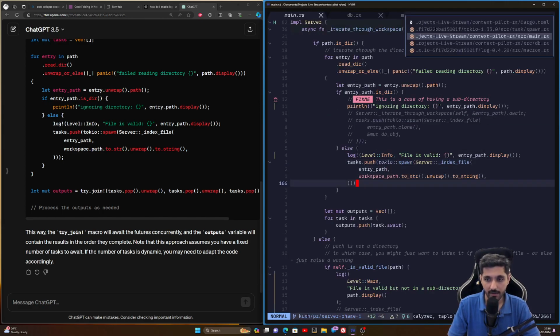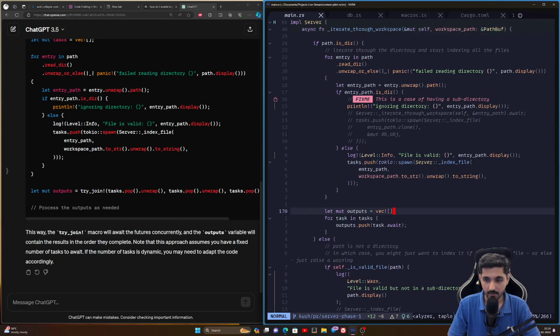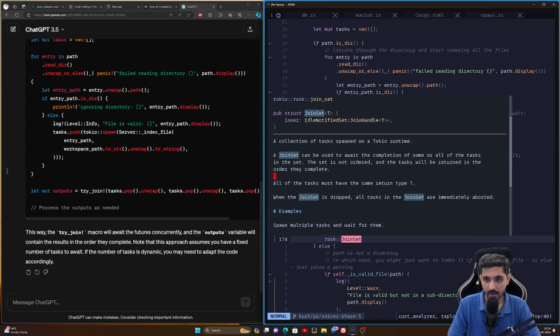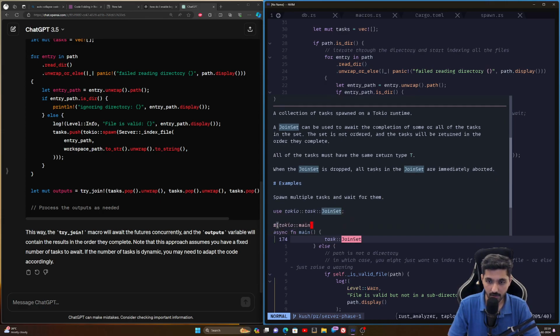Okay, so maybe I just have to call it and see what it does. Right, so what is task JoinSet? A collection of tasks spawned on a Tokio runtime. A JoinSet can be used to await the completion of some or all of the tasks in the set. The set is not ordered and the tasks will be returned in the order they complete. All of the tasks must have the same return type T. When the JoinSet is dropped, all tasks in the JoinSet are immediately aborted.